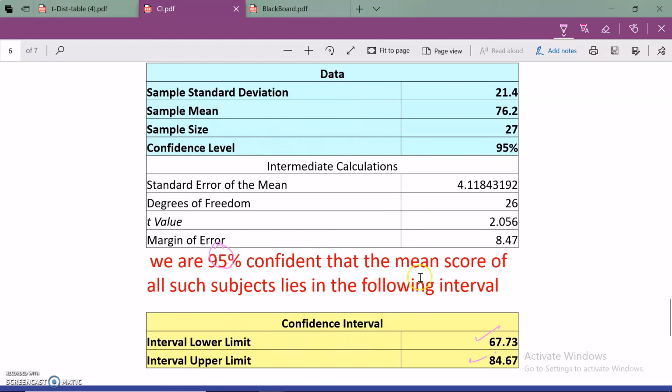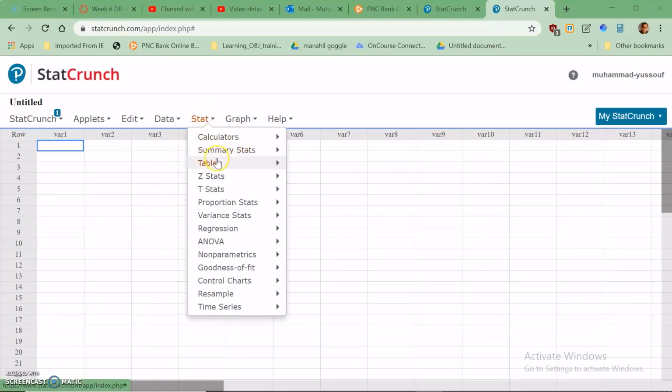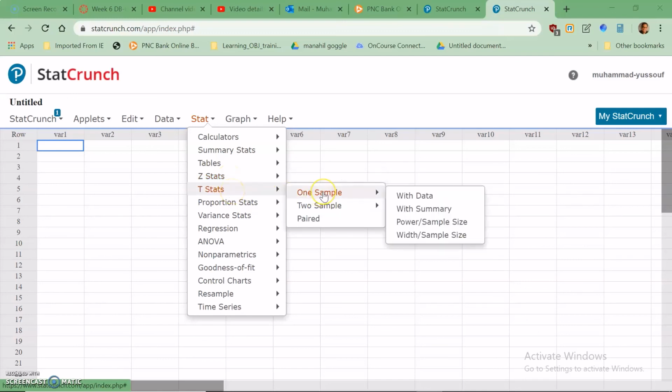This is Excel technology. I used Excel to compute this value. Now I'm going to show you how you can get the same answer using another technology called StatCrunch. I already launched StatCrunch. You go to Stats, not Z Stats this time, but T Stats, because we're doing the t distribution. One Sample, mean, with data or with summary? We don't have raw data, we have summary, so we go to With Summary.